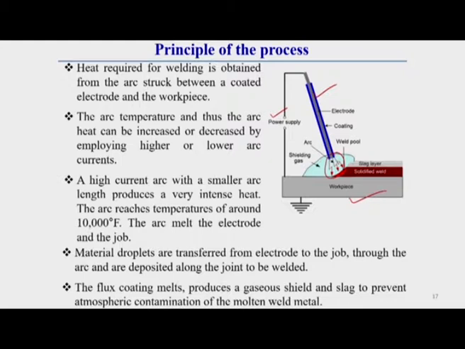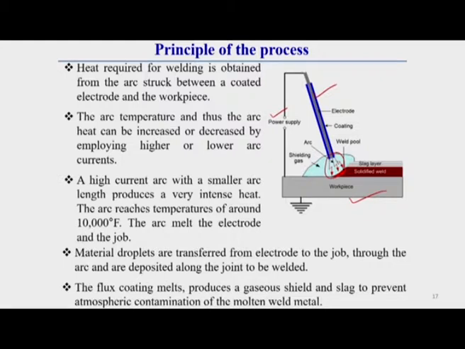So, here the heat required for welding is obtained from the arc struck between a coated electrode and the workpiece. Whatever heat is required is applied from an arc which is generated between this electrode and workpiece. The arc temperature and thus the arc heat can be increased or decreased by employing higher or lower arc current.